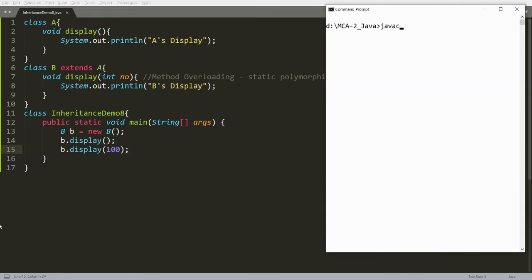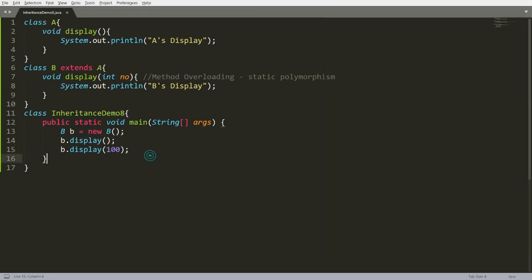Let me compile this program, javac inheritance demo 8.java, and run java inheritance demo 8. See here, child has access to both functions. It means child can access all the properties of the father except the private ones.